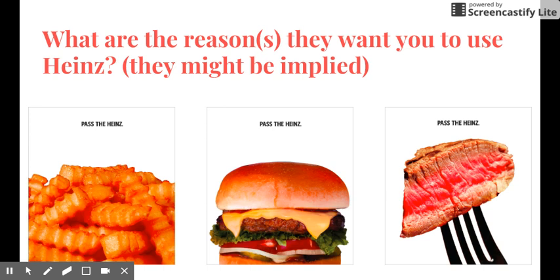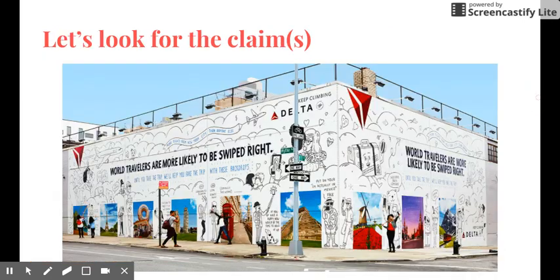If we look at these pictures, it looks like this is super good food, and especially if we want someone to pass us the Heinz, they are implying that Heinz makes these foods taste better. So what are the reasons we should get Heinz? Because it makes our food taste better, especially these 3 foods. So those are the reasons. And notice that they didn't put those reasons out there in words, right? We had to figure those out.